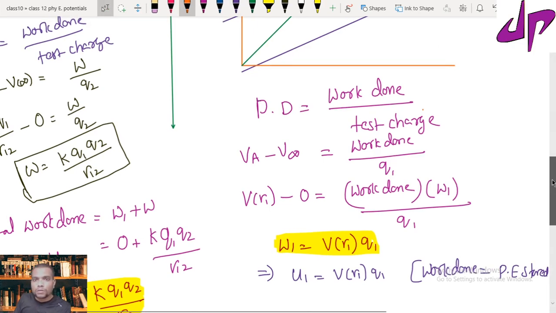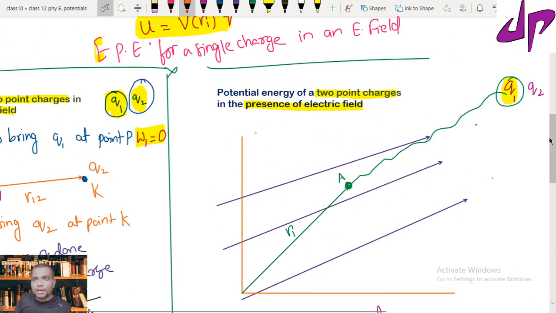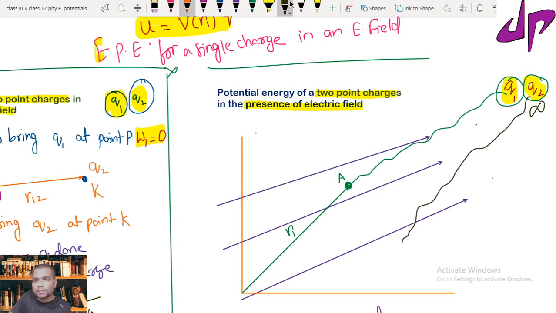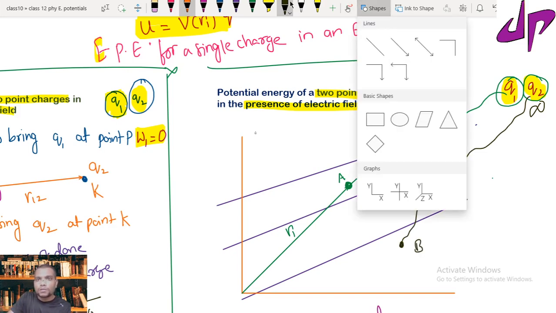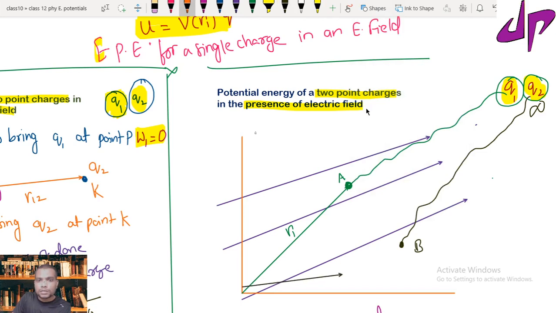Now to bring another charge Q2, I need to bring a charge Q2 from infinity. So this is at a location of infinity. Now I have to bring it all the way to a location. Let me take this as a point B. Now this location is at a distance of R2 from the origin.